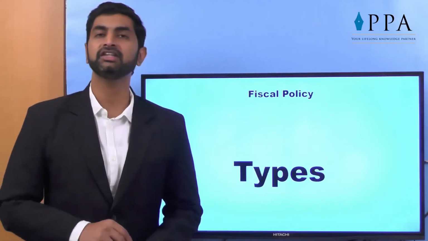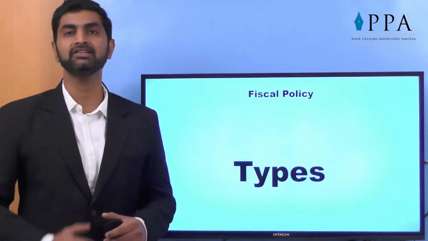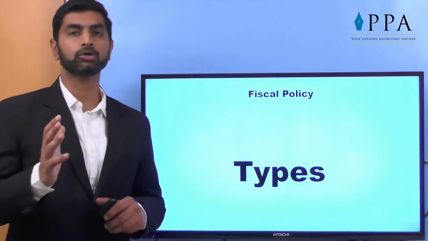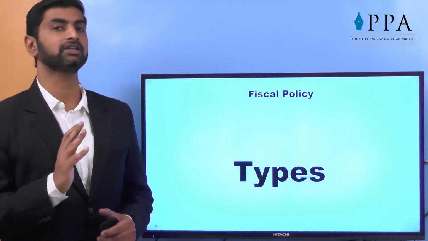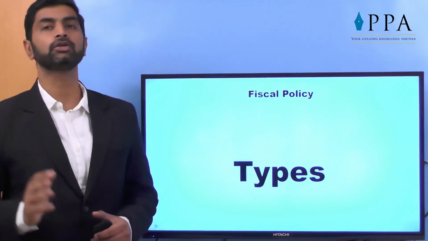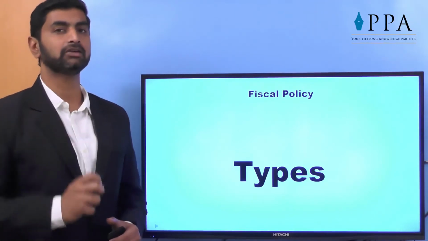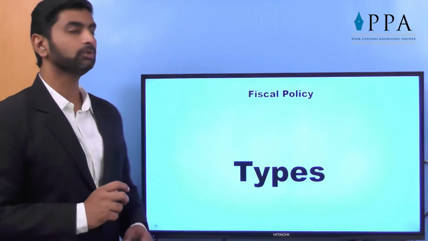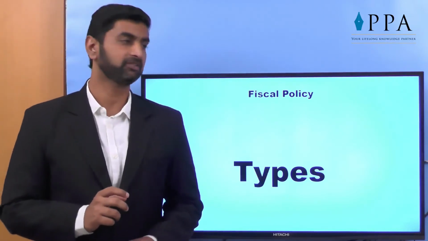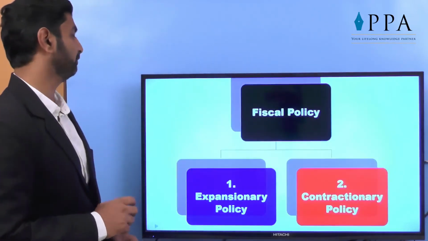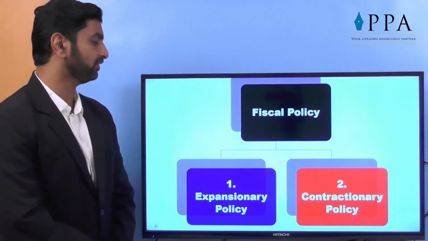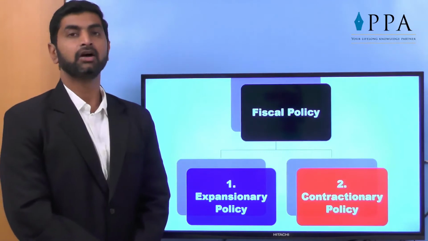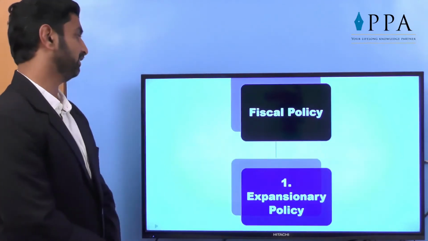So till now we have seen what exactly fiscal policy is, what are its objectives, how automatic stabilizer works, how government intervention is done, called fiscal policy. We have seen the four tools also, what exactly government does in it. Now going towards fiscal policy types. Let's see what are the types of fiscal policy. There are basically two types, expansionary policy and contractionary policy. What exactly is this? Let's see.